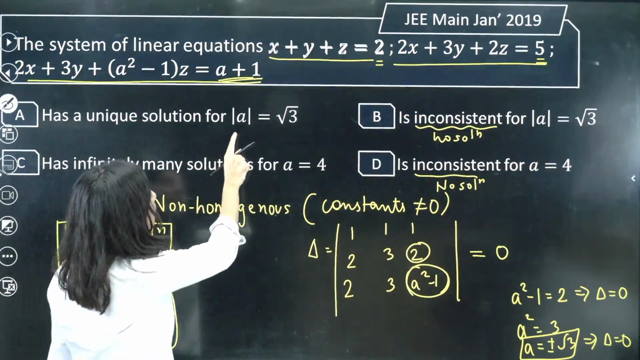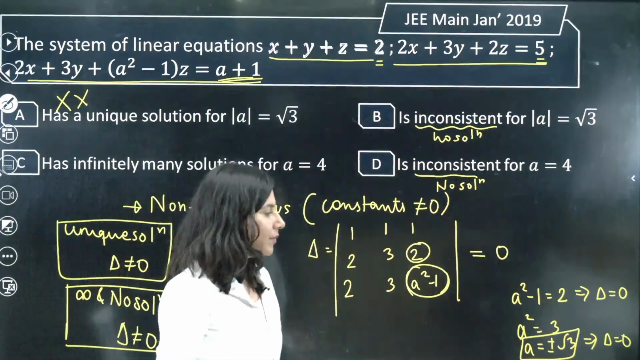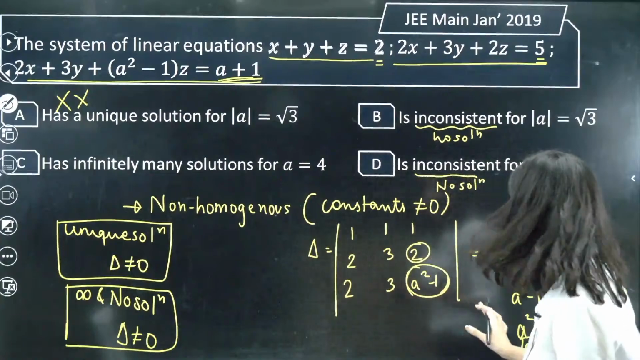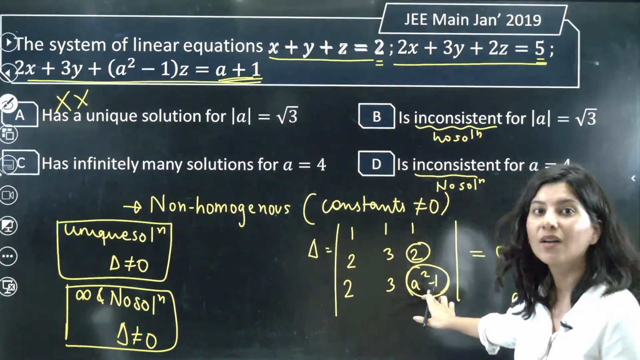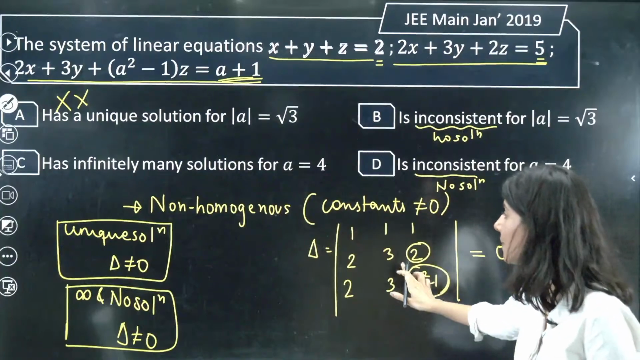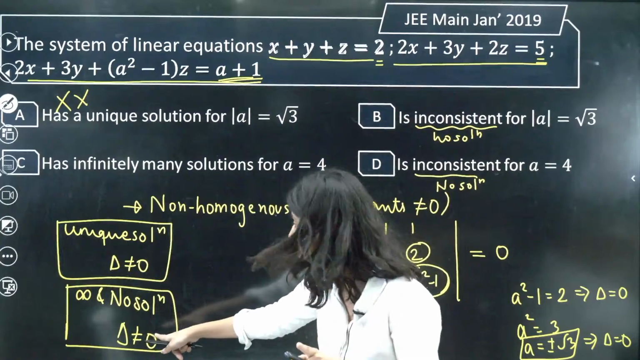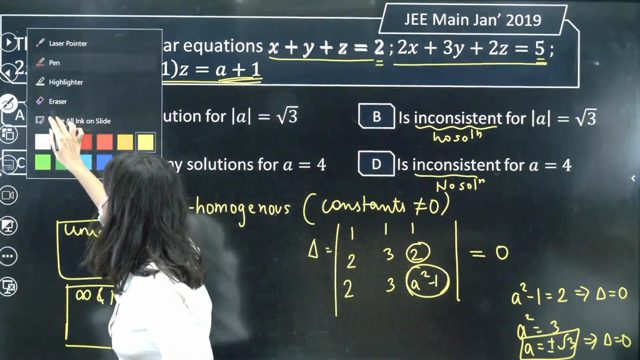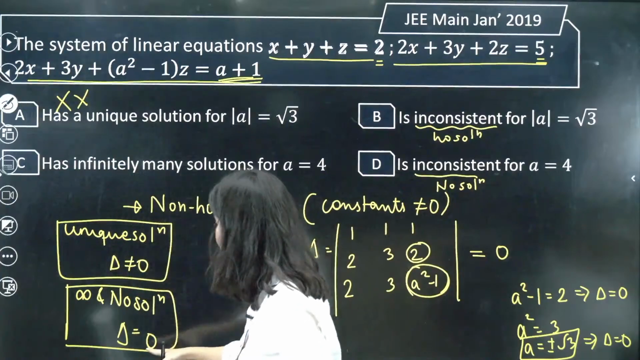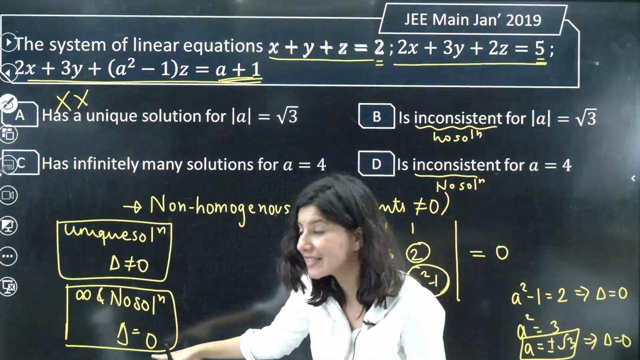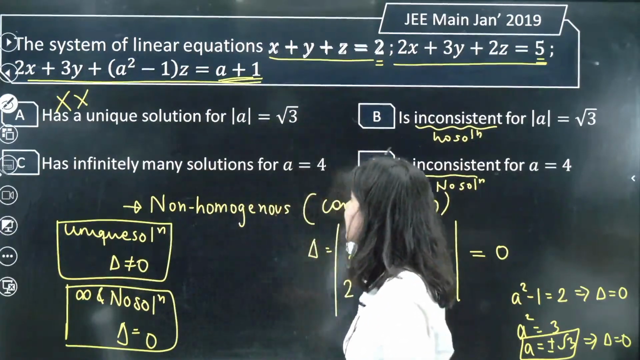So unique solution for this is wrong. Because if I put a equal to root 3 or a equal to minus root 3, my determinant will become 0. I wrote it incorrectly, it should be equal to 0. So if your determinant is becoming 0, then this is infinite or no solution. So option A is definitely wrong.